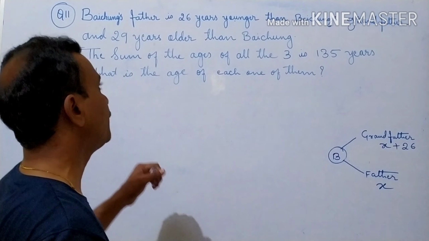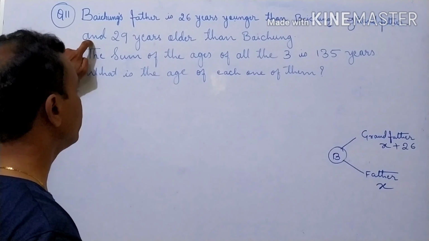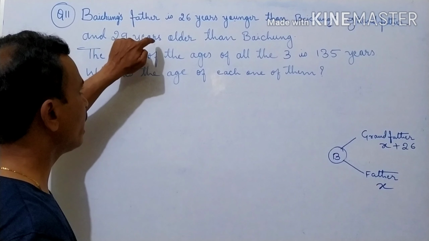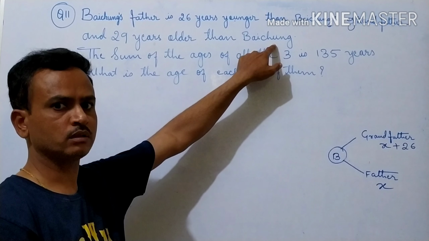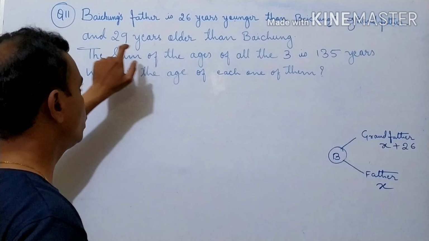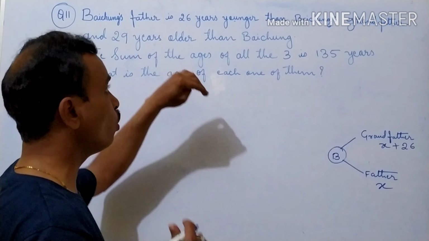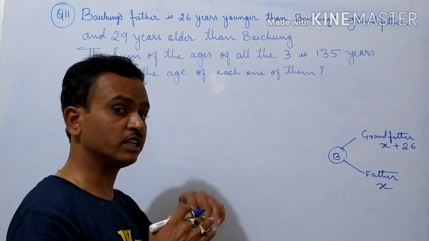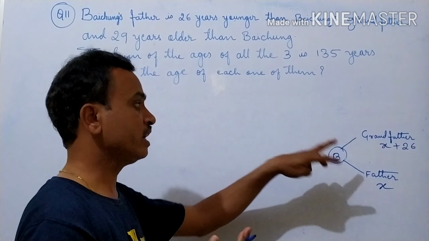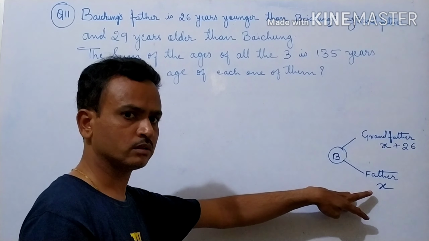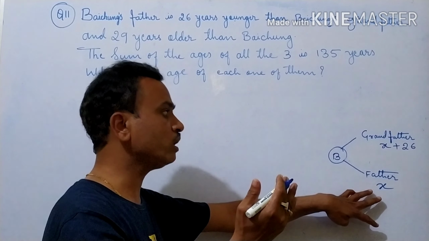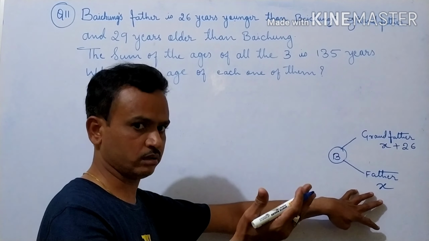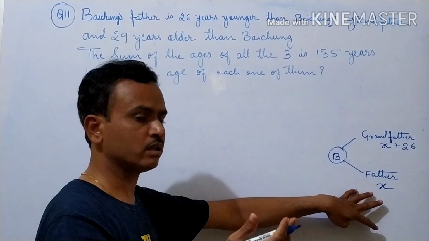Okay. Then, and 29 years older than Baichung. Okay. 29 years older than Baichung. Who is 29 years older than Baichung? His father. Older means elder. Older is nothing but elder.